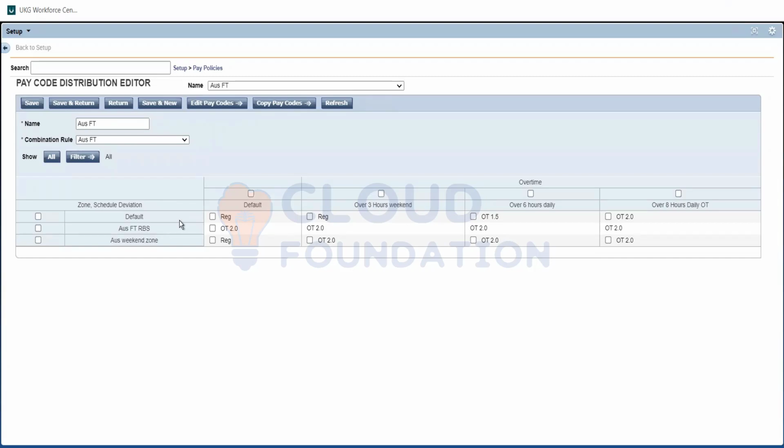Because we have a privilege there: before shift, after shift, and unscheduled. So we can have multiple schedule deviations also, one for before shift, after shift, and one for unscheduled, stating how his hours should be paid for a particular unscheduled day.